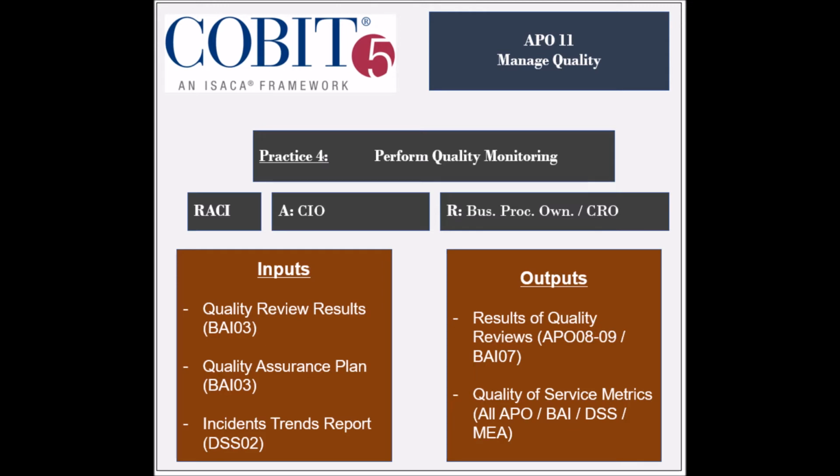The practice receives several inputs that include the quality review results and the quality assurance plan from the BAI3 process, and the incident trends report from the DSS2 process. The practice generates 2 outputs, which are the quality reviews and audits to be used by several other processes, and the quality of service metrics to be used by all management processes.